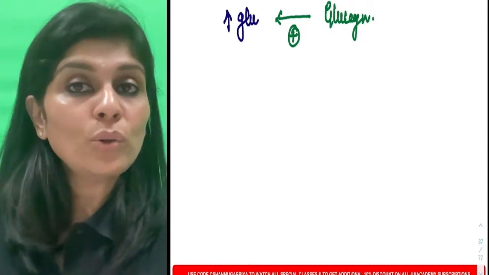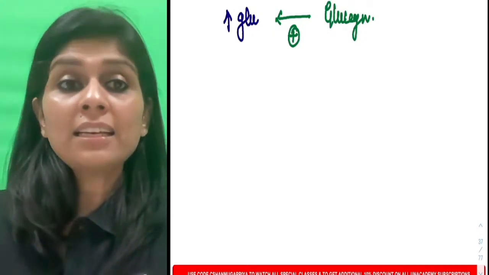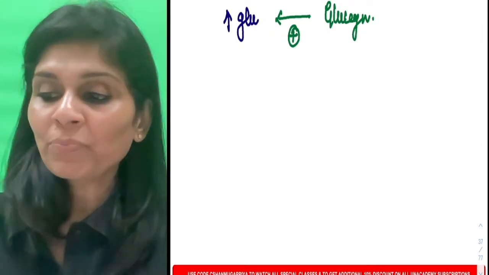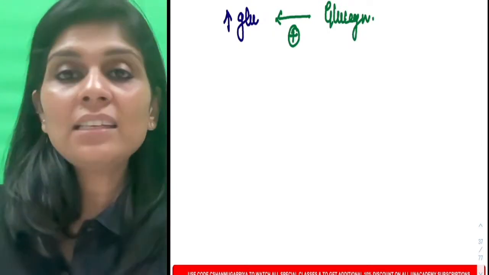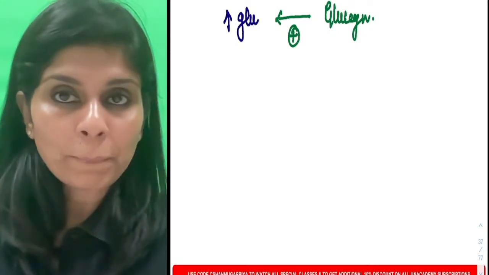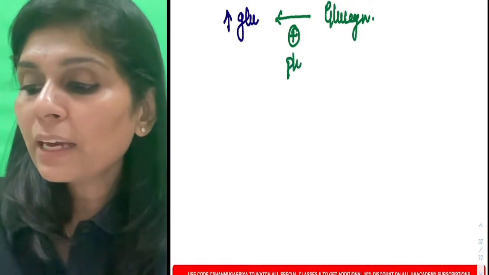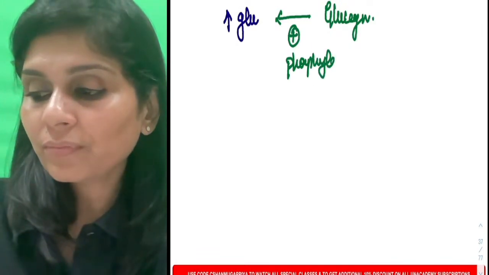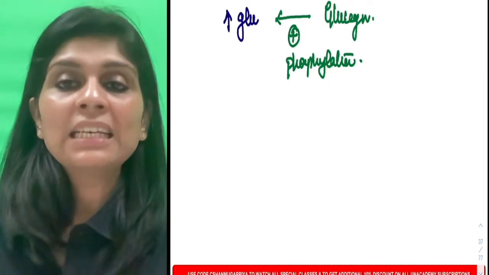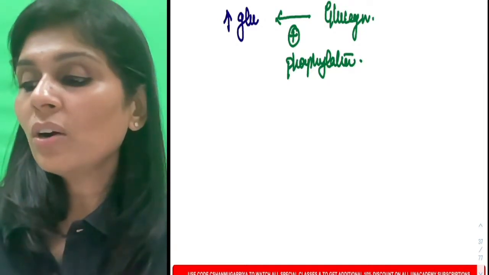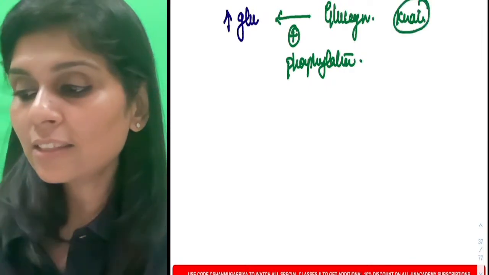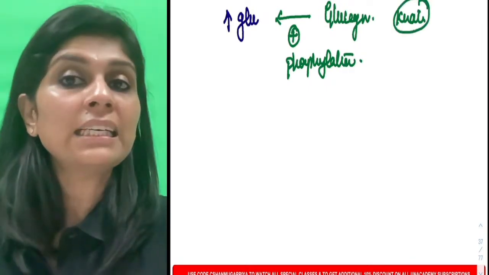I hope you all know that glucagon increases blood glucose, insulin decreases blood glucose. So if it's an enzyme which increases blood glucose, it will be stimulated by glucagon, and that will be by phosphorylation. This is because glucagon always acts through a kinase.